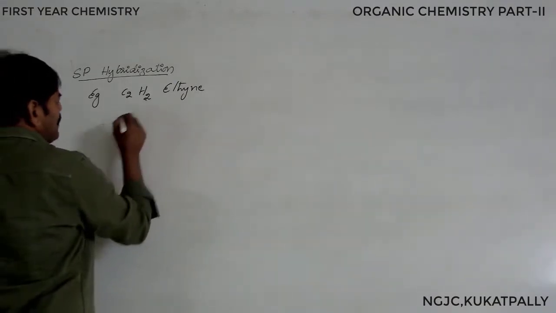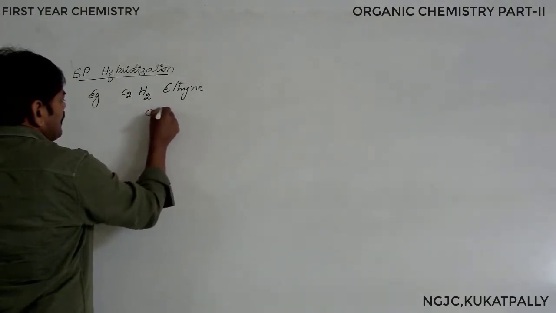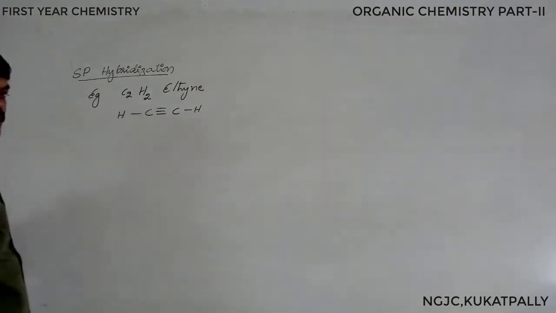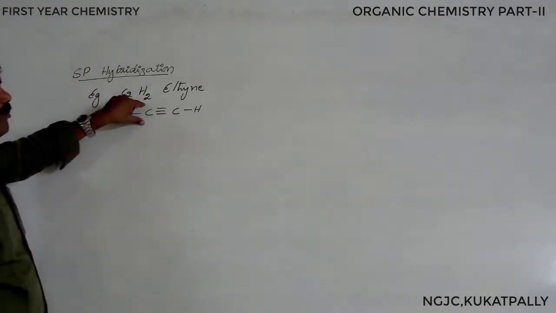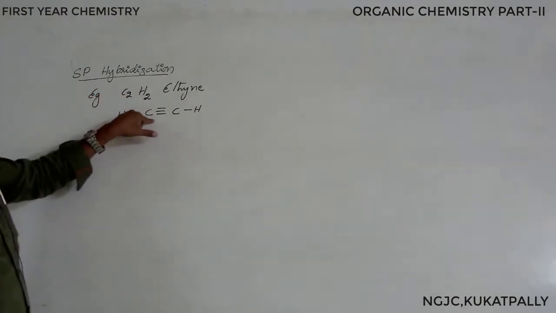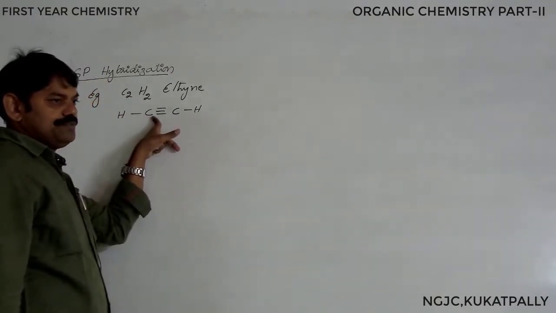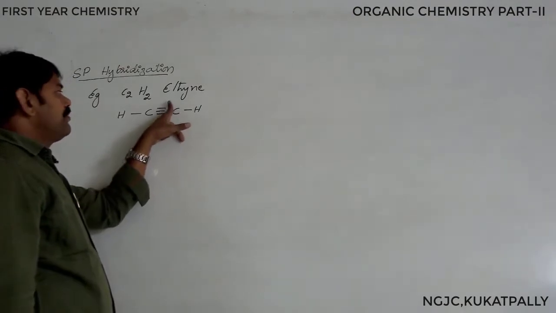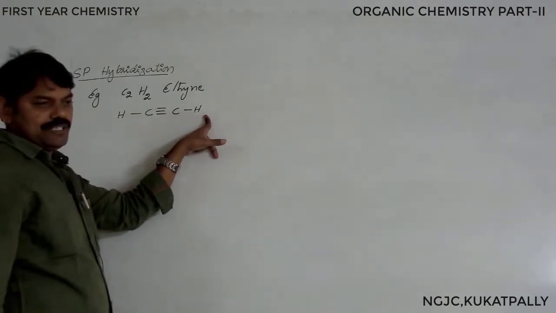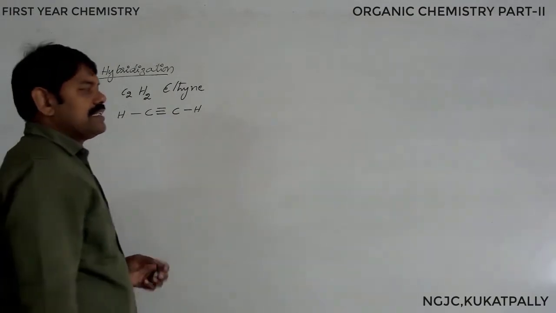First I will show you how the compound exists. Between the two carbon atoms there is a triple bond, and each carbon is bonded to one hydrogen. When we open the carbon compound according to the complete method, we write it like this. As we learned in the last class, in the complete expression of a carbon compound we need to show all the bonds between carbon and carbon, and between carbon and hydrogen. This is the way we express acetylene, which is also called ethyne.